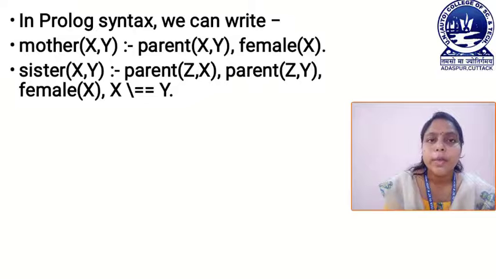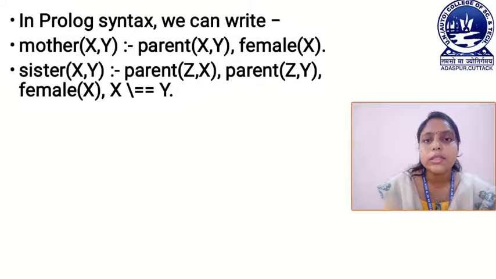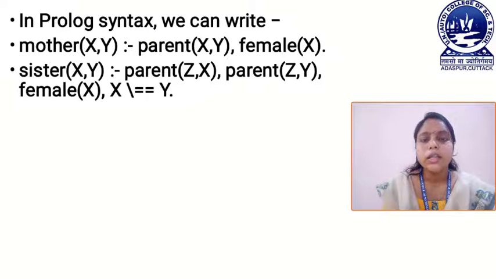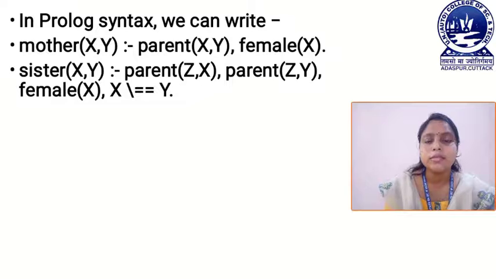Here Z is the parent of X and Z is also the parent of Y. Since X is the sister of Y, the gender of X must be female, which is represented as female(X). This represents our sister relationship. In this way, we can represent different relationships in our Prolog programming.